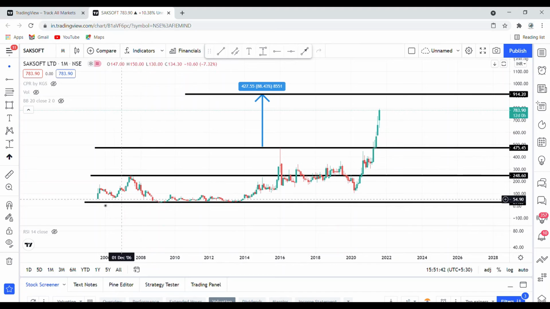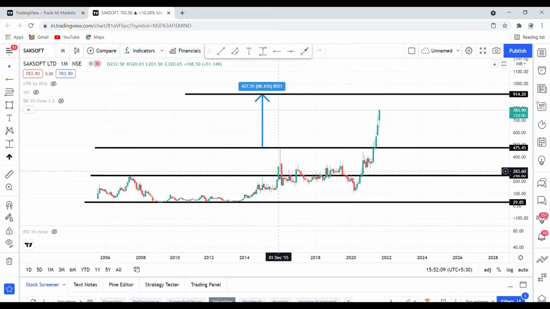This is the way you have to draw the support as well as resistance. Here this is a support zone. Whenever the stock comes to this range, that is the 25 range, that is a very good support range. This is also for a long period, from 2004 to almost December 2015, and the maximum height it went up to was the 245 range.